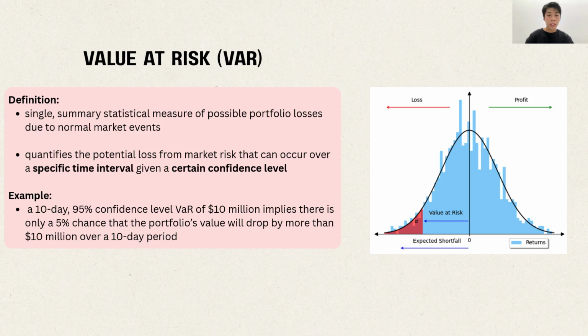The bank or the firm can use VaR to answer how much could I lose, to help them monitor and control their risk. For example, a 10-day 95% confidence level VaR of $10 million implies there's only a 5% chance that the portfolio value will drop by more than $10 million over a 10-day period.